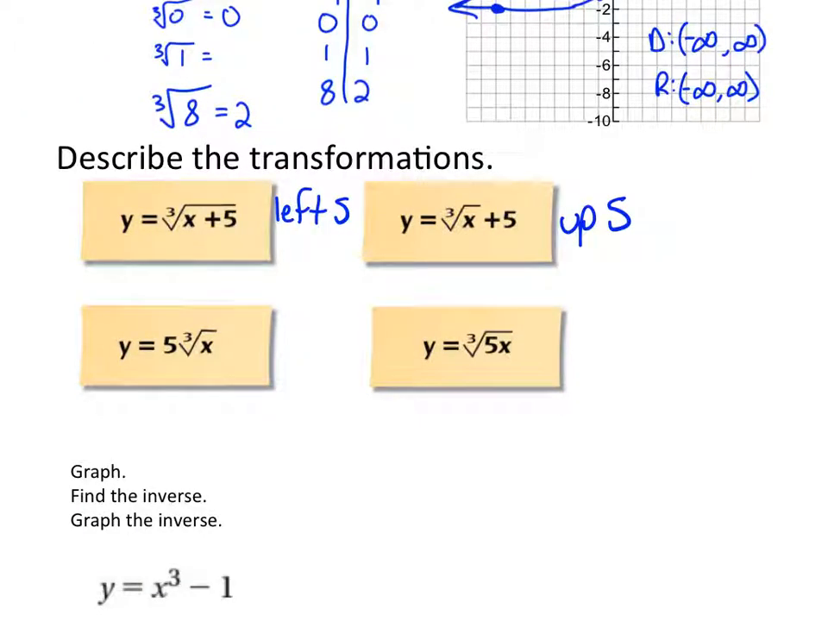The one on the left there is left 2, right? It's right and left because it's with the x. And we decided on left. I meant to say 5, sorry. I wrote it. Left 5, so it's left because it's opposite, right? And then up 5 on the other one, up 5.